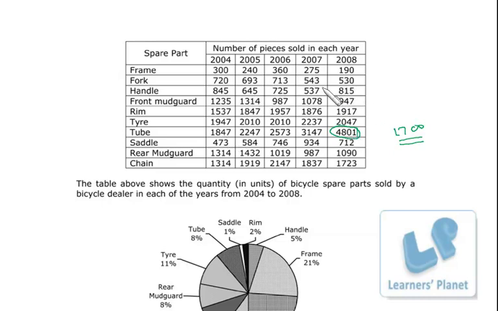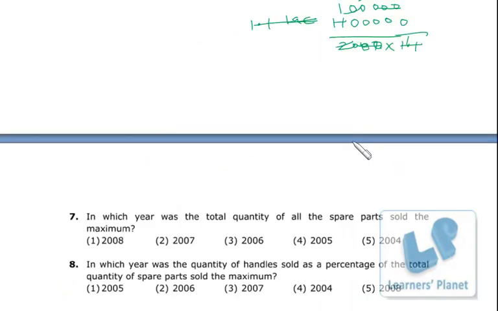From this, it's a huge difference of 2600, which cannot be offset by other numbers. So even this case can be eliminated. Similarly we can see 2006 and 2007 also, because this figure is very huge and the remaining are almost closer, maybe 10, 20 plus minus. So we can say this is 2008.